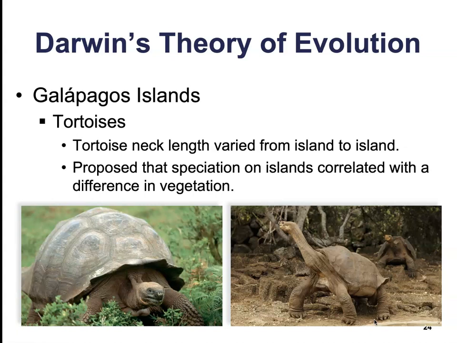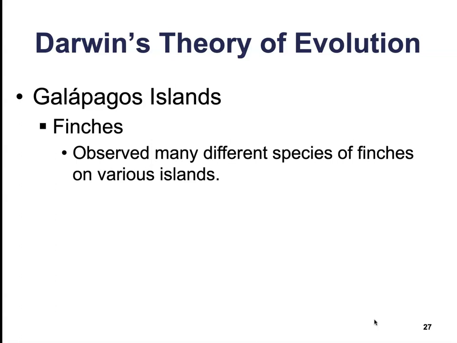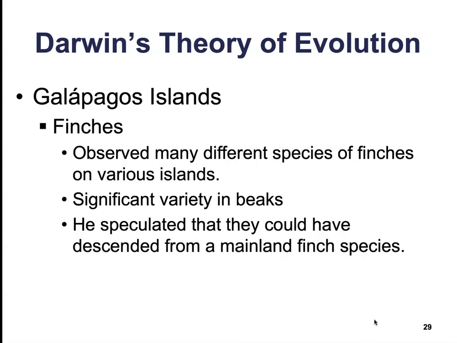So he proposed that the speciation on the islands correlated to the difference in the vegetation. He also studied finches. With the finches, he observed that many different species of finches were found across the various islands, and they had a significant variety in their beak structure. He speculated that they could have descended from the common mainland finch species, but that they had evolved or adapted to their environment over the course of time.